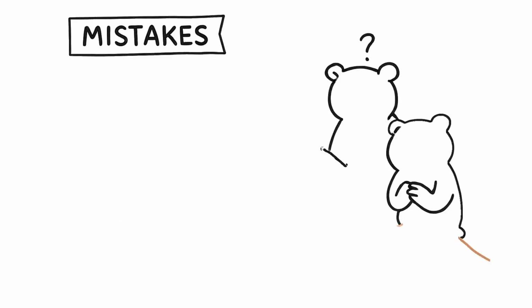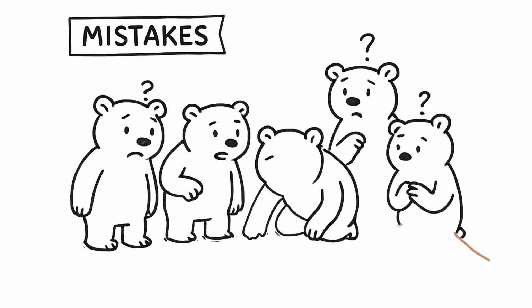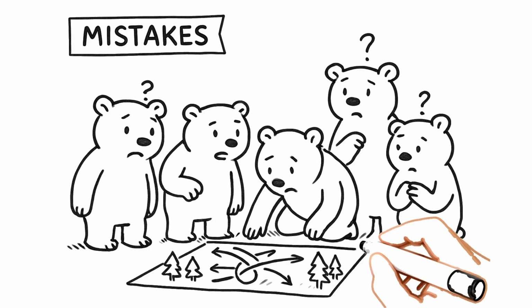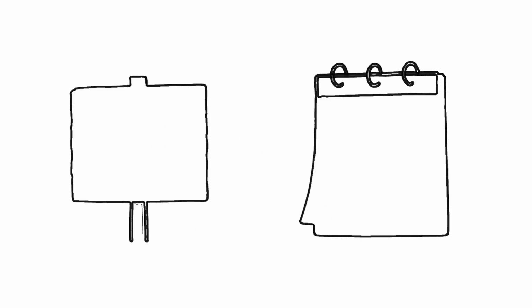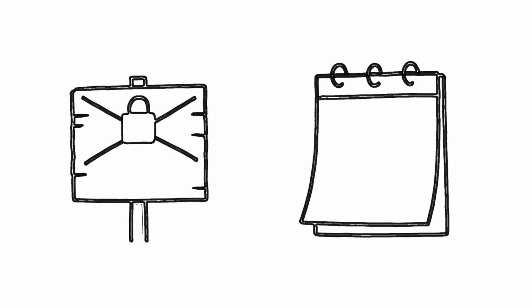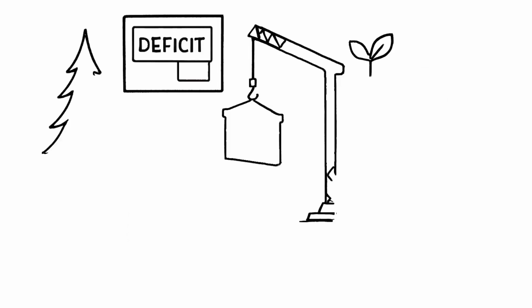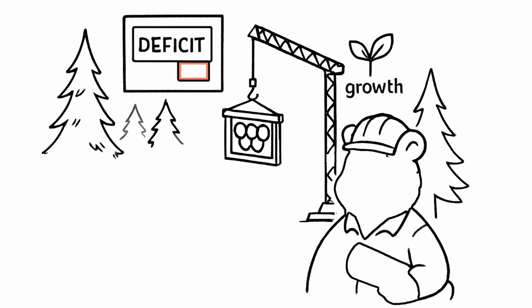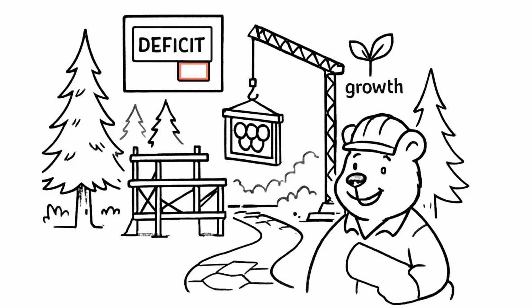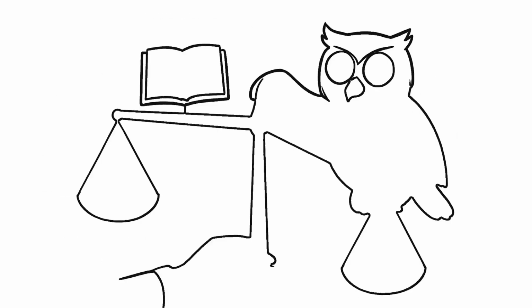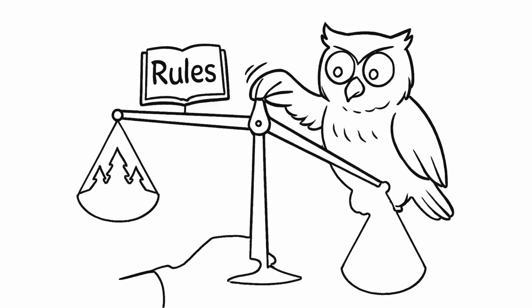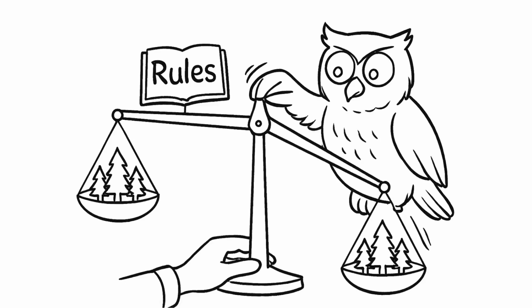But most bears misunderstand these global flows and make some mistakes. Here are some of them. First mistake, bears think exchange rates are fixed forever. In reality, they shift daily. Second mistake, bears assume deficits are always bad. Sometimes they mean a forest is investing in growth. Third mistake, bears forget the owl's role, setting rules so no forest tips the balance too far.